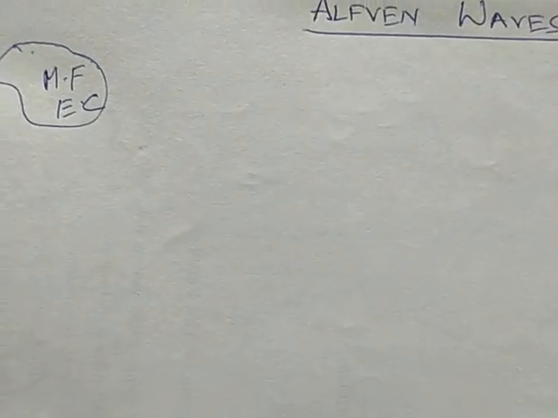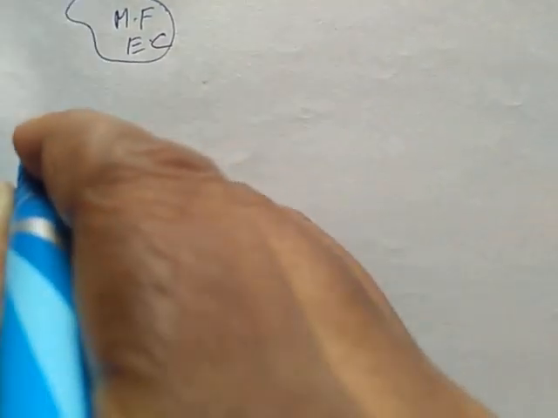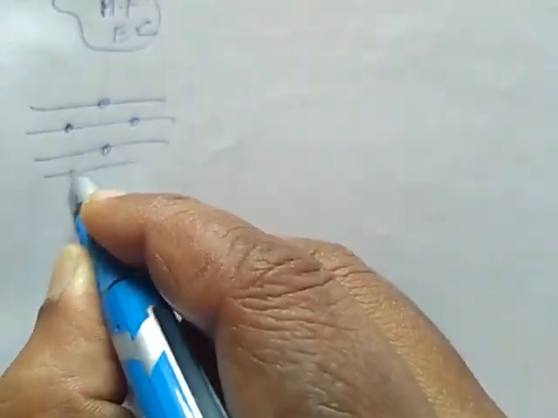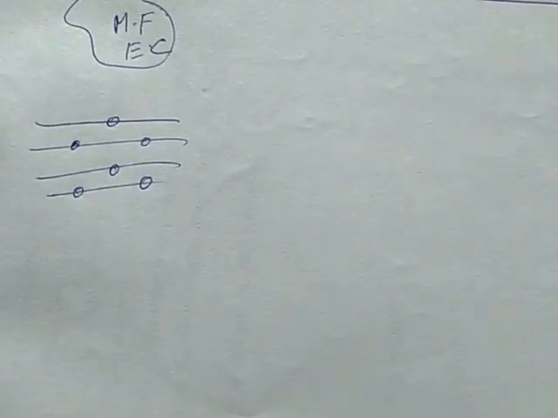Now we are going to study the theory of Alfvén waves. We are considering magnetic field lines. Consider a set of fluid particles lying on the magnetic field lines.